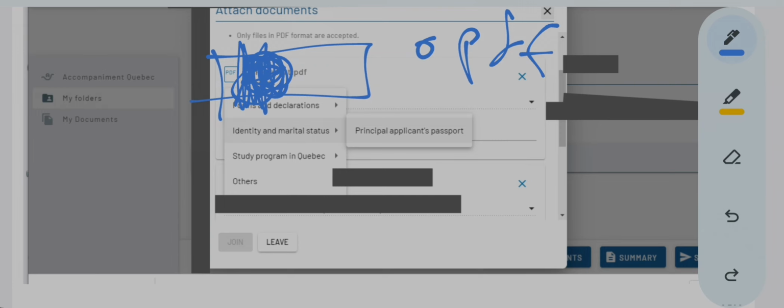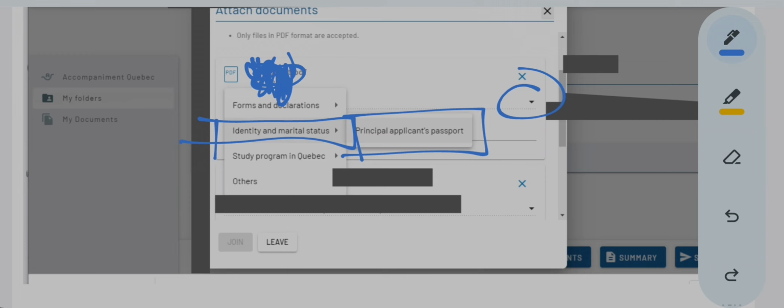So now there are 3 other documents. All the documents you read as .pdf only, because whatever name is written in front of .pdf, they are not going to read. So for them to read, what you do is this. Without it, you also don't know what document is there. But if this is your application, you have to know what documents you have submitted. So you go to the drop down menu, go to identity and marital status, and select your principal applicant's passport, so that they can know that this PDF is your passport.